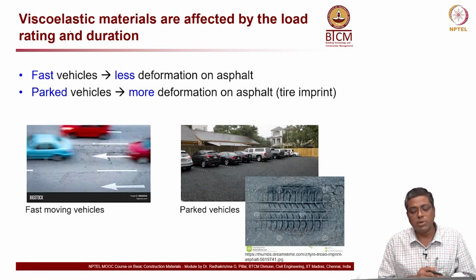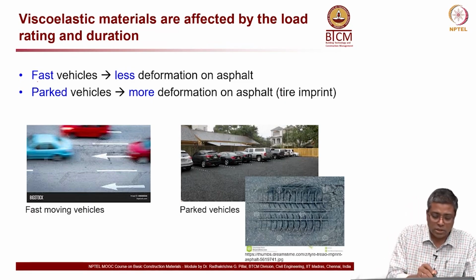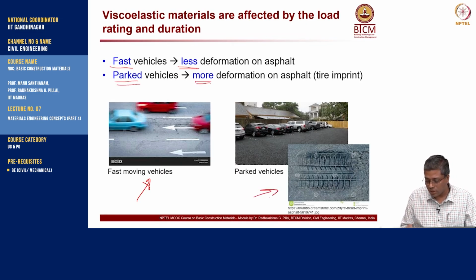Now, viscoelastic materials are affected by the load rate and duration. You can see here fast vehicles, when the vehicles are moving very fast as shown in this picture, the deformation is less. When you have a parked vehicle, you will see more deformation like you see in the marking here. You can see imprint of vehicles.